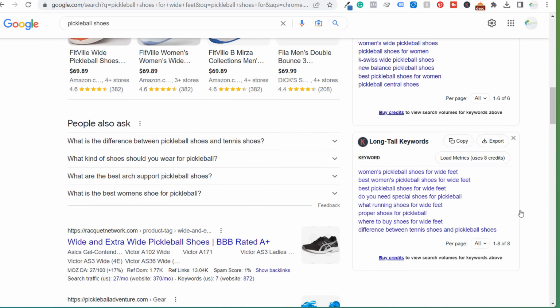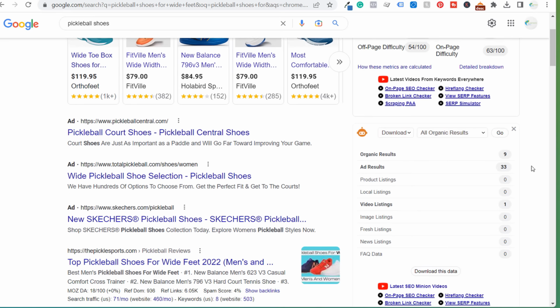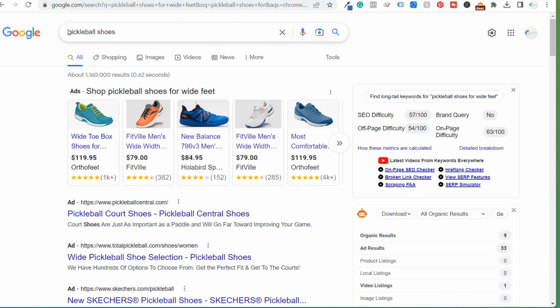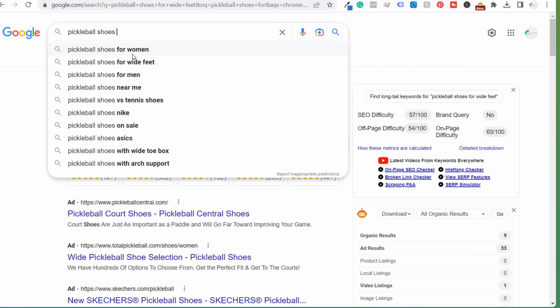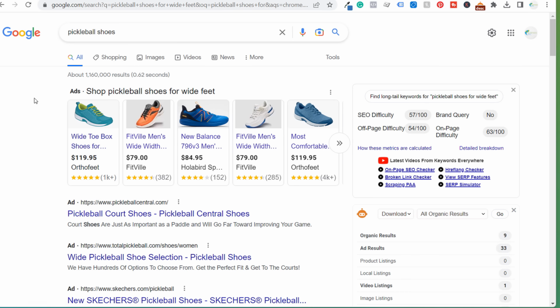So the reason why you do want to target these long tail keywords is because if you want to rank for the keyword pickleball shoes, you need to focus on all of these other keywords as well. Because what Google and other search engines are going to do is say, okay, this website has covered this short tail keyword comprehensively and categorized it into a bunch of different long tail keywords as well.